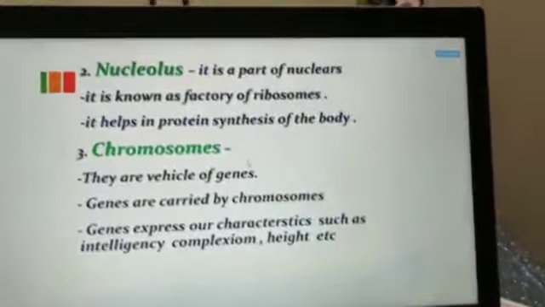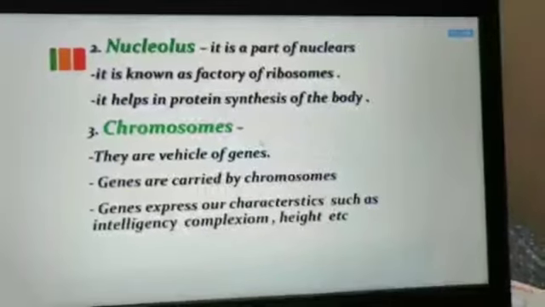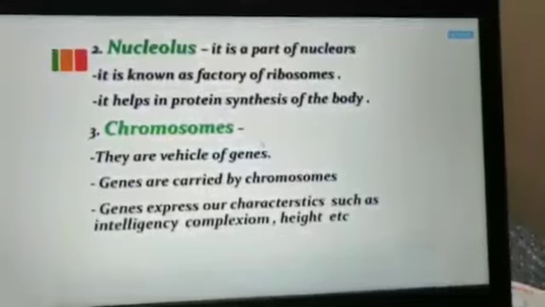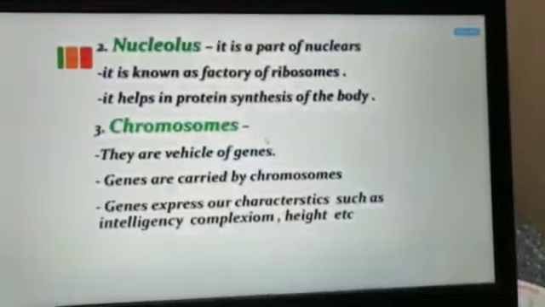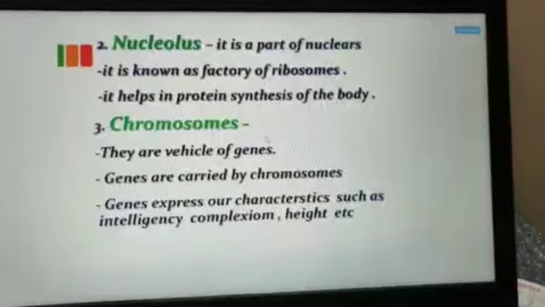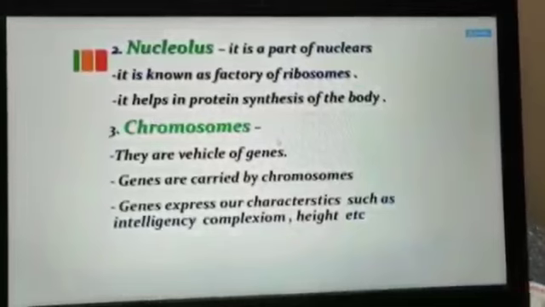Now the parts of the nucleus. Nucleolus is a part of the nucleus and it is also known as the factory of ribosomes. It helps in protein synthesis. As we studied, ribosomes are present on the endoplasmic reticulum and they help in the synthesis of protein.